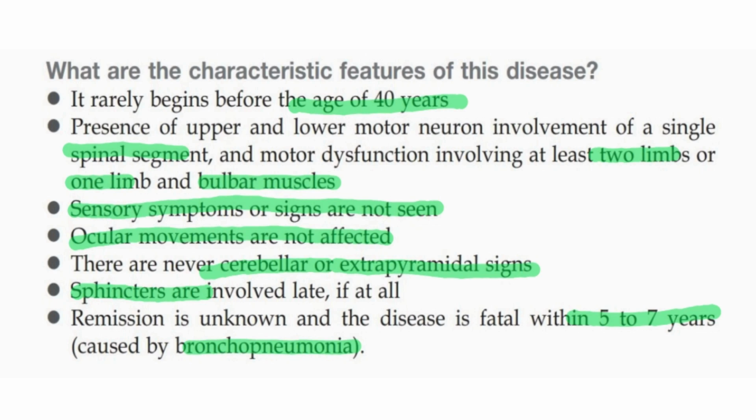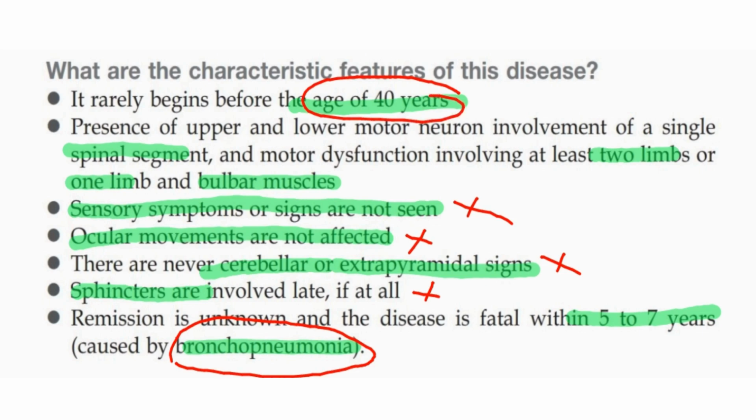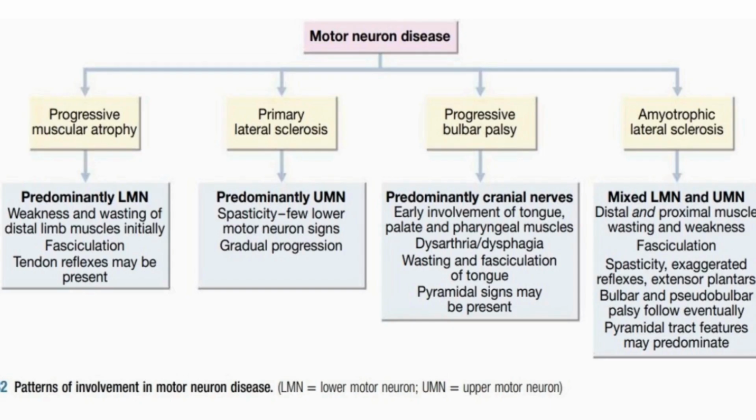So these are some of the distinctive clinical features of motor neuron disease. For example, no sensory involvement, no extraocular muscle involvement, no cerebellar or extrapyramidal involvement, and no bladder or bowel involvement. And the disease is fatal within 5 to 7 years, usually caused by bronchopneumonia, and rarely begins before the age of 40 years. Now let's discuss the pattern of involvement in motor neuron disease.